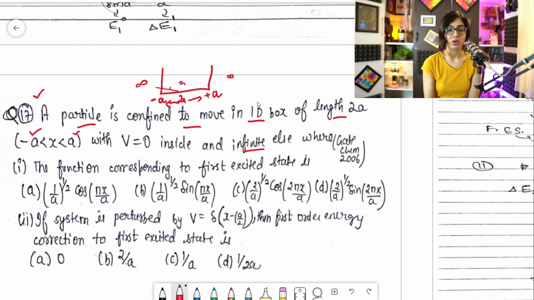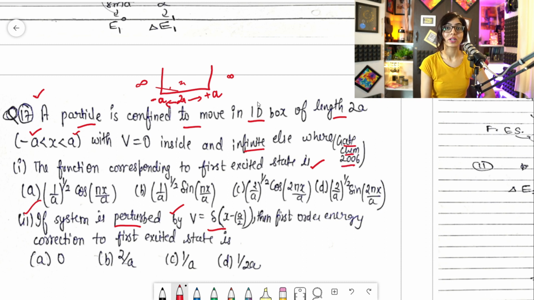The function corresponding to the first excited state is, so you will see that this is a question of a particle in a 1D box. So how does this question involve the Dirac delta? You can see in the second part some delta term is given and it is perturbed. So they have combined the question now, right? They want to check your two concepts simultaneously, and this question came in GATE Chemistry 2006, right?